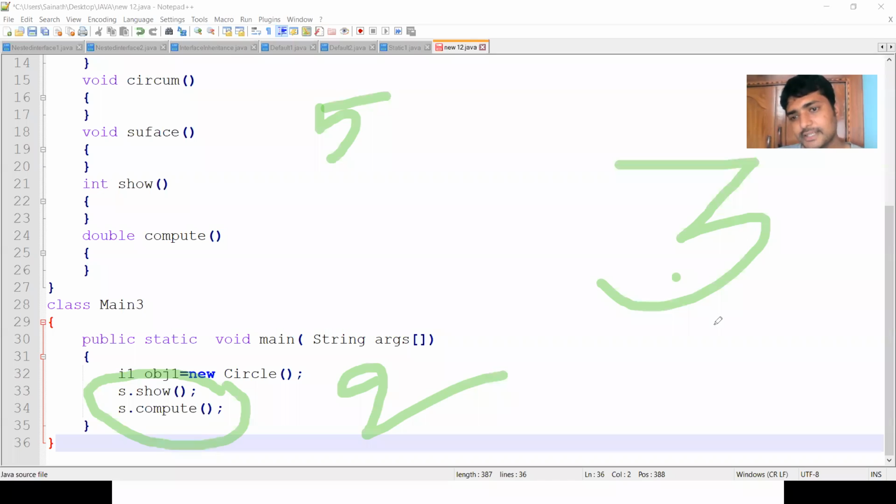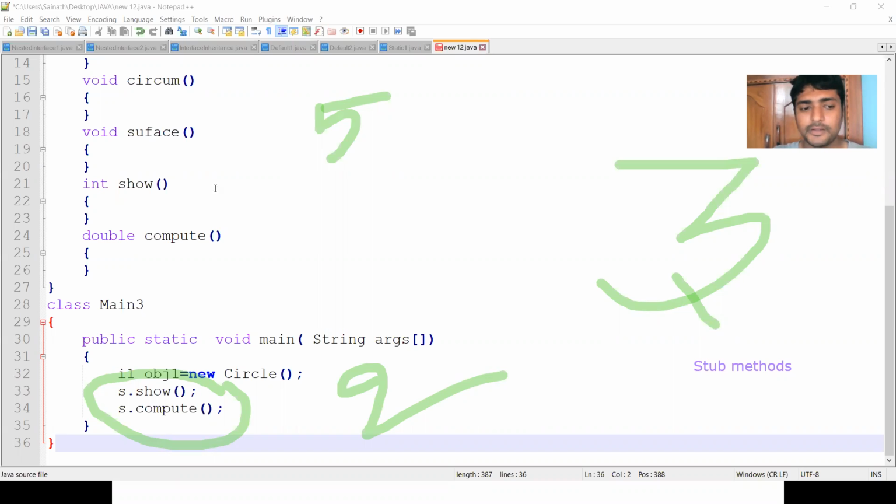These 3 methods are known as stub methods. That means the methods are not needed by the user. Those types of methods are known as stub methods.